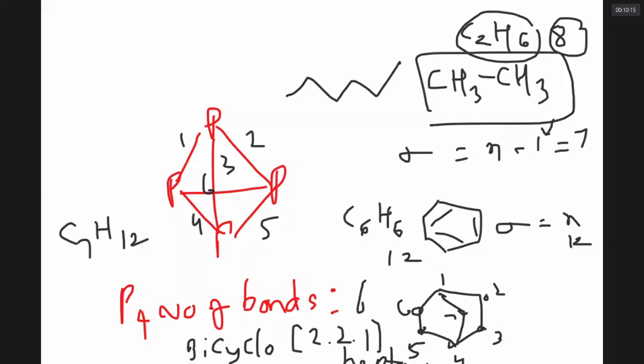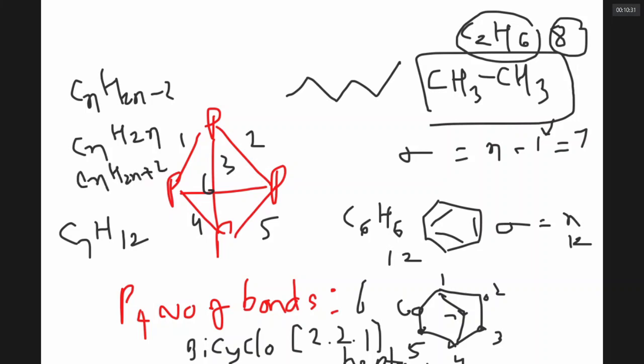If a compound has two rings, its formula corresponds to CnH2n minus 2. If a compound has one ring, its formula corresponds to CnH2n. If a compound has no rings and no double bonds, its formula is CnH2n plus 2. So this compound, bicyclo 2.2.1 heptane, whose formula is C7H12, has 19 atoms. So how many sigma bonds will it have? Number of atoms plus 1, that is 19 plus 1. That's called how much, sir?